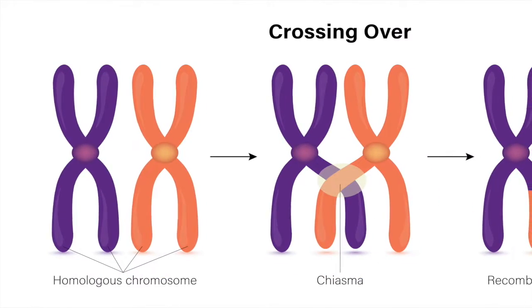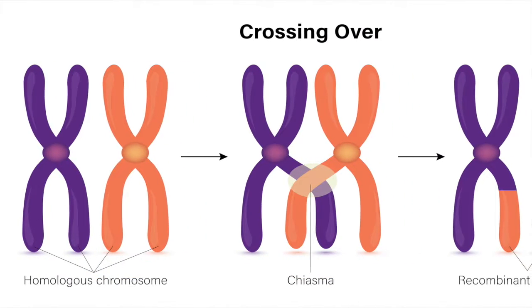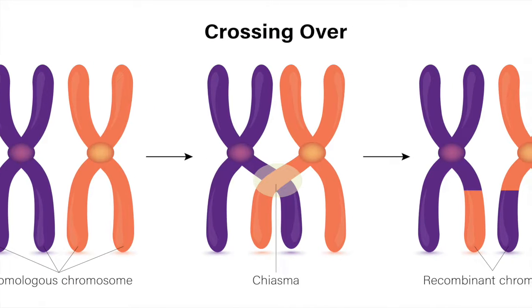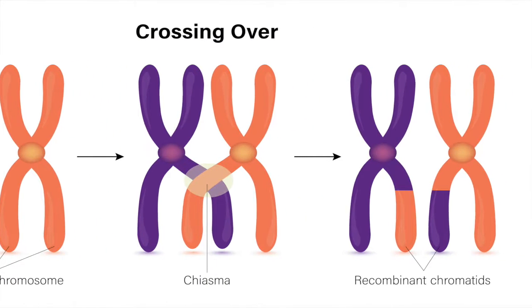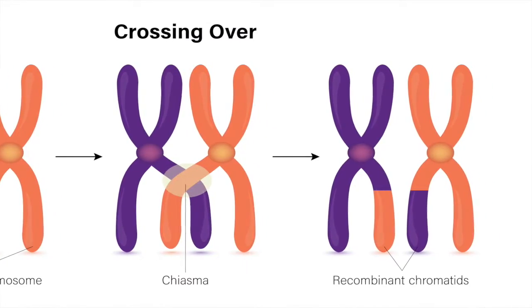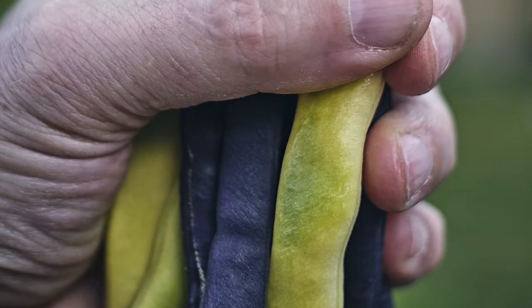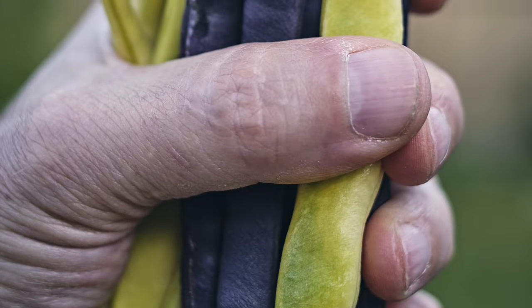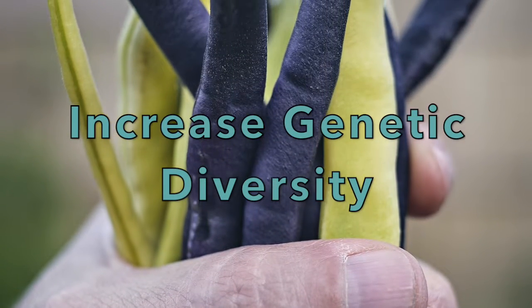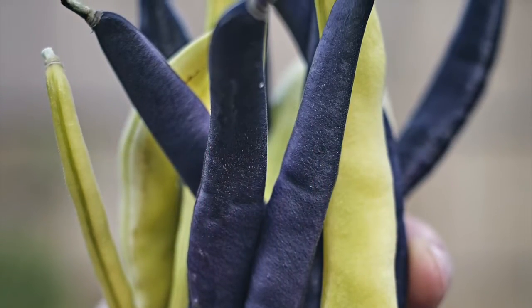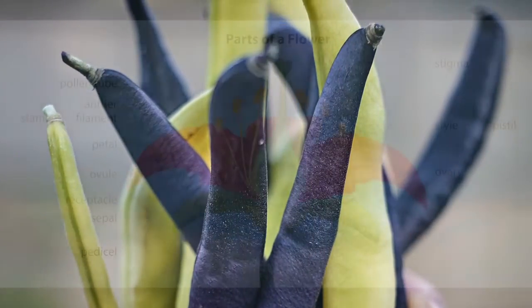During meiosis, chromosomes align to undergo crossover, in which chromosome pieces break off and swap homologous pieces of genetic material to shuffle the genes. Meiosis results in genes crossing over to form new combinations to increase genetic diversity in the next generation. This can result in characteristics different from either parent.